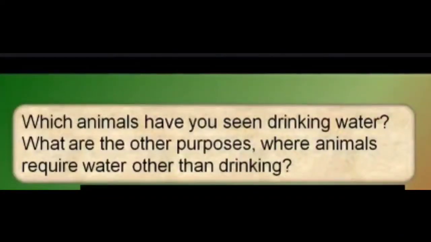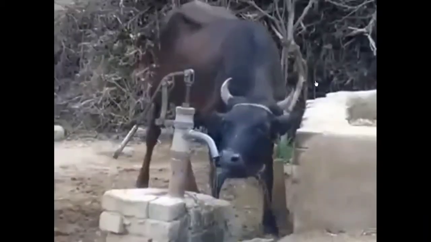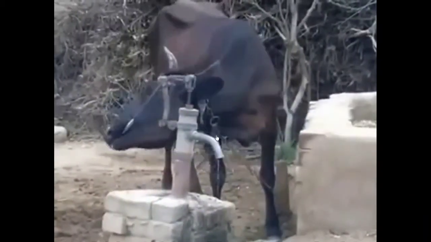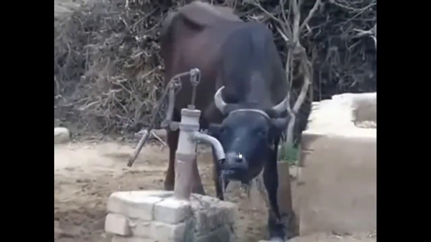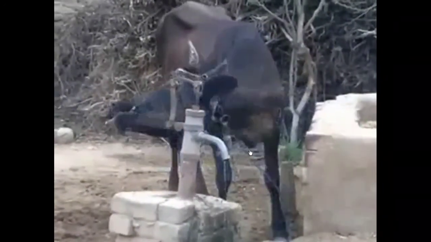Which animals have you seen drinking water? Have you seen any animal while drinking water, children? What are the other purposes where animals require water other than drinking? Yes, for bathing and cleaning, animals require water. Children, have you seen any animal while drinking water? Now I am going to show you one animal. You observe it. Can you identify this animal, children? Yes, this is a buffalo. It's drinking water from a borewell.